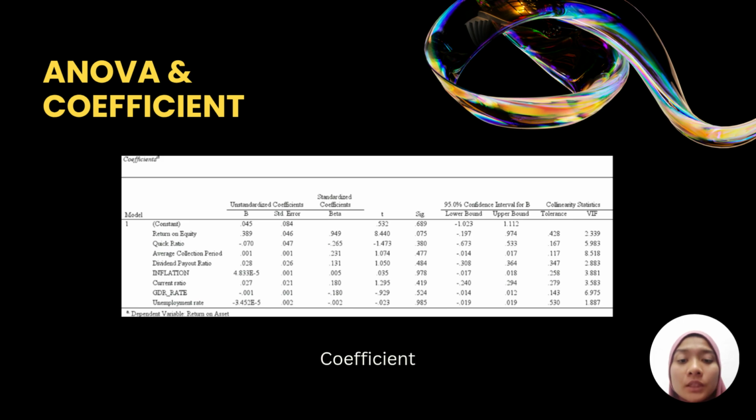Other variables such as liquidity ratio, dividend payout ratio, inflation, GDP growth, and unemployment rate are statistically insignificant, suggesting that they have minimal direct impact on ROA. The negative coefficient on leverage-related variables implies that higher debt increases financial risk and weakens ROA. Overall, the coefficient results confirm that profitability and capital structure are the key drivers of financial risk.